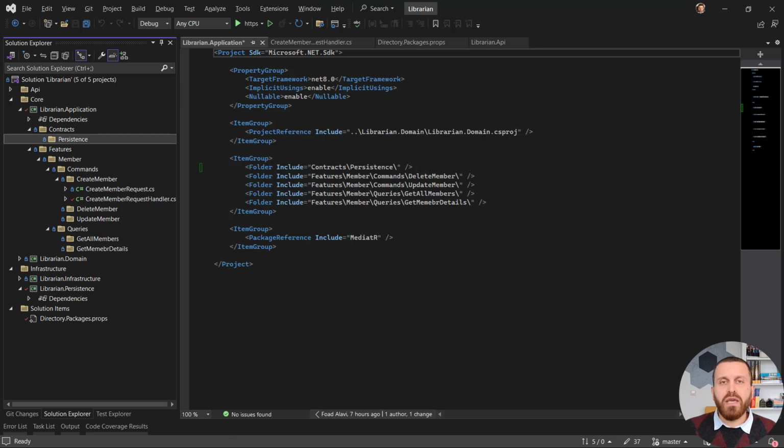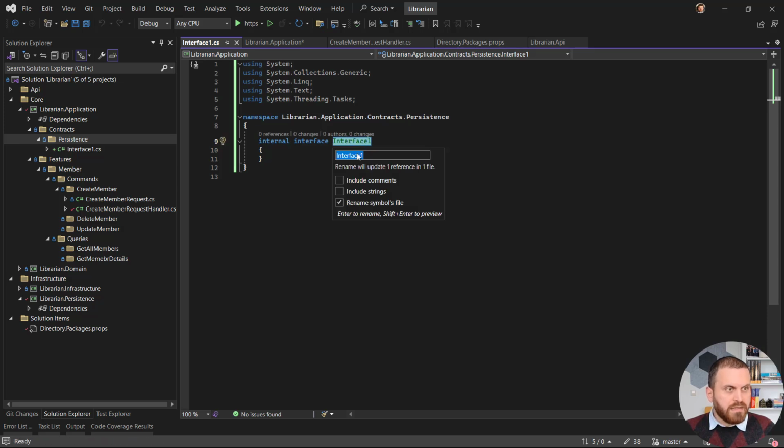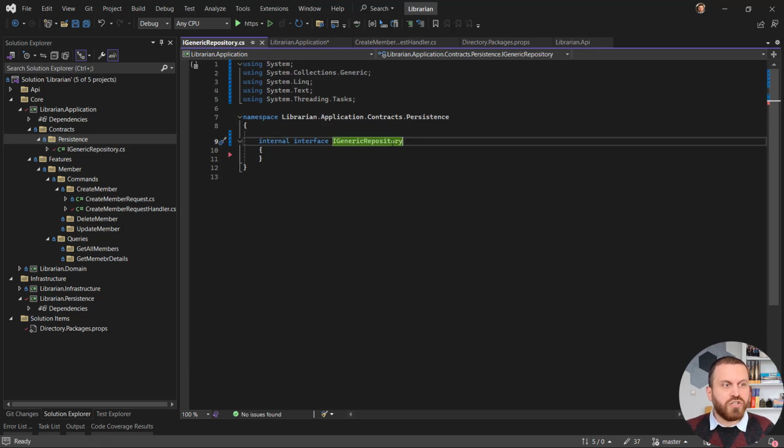I need to create my generic repository now. Let's create the interface for it and implement it. I'm going to create one interface and let's call it IGenericRepository. It should be generic, then we should pass a type to it. And now it is time to put some conditions for the type. Should we pass any type that we want to this repository? Of course not. We should only be able to pass domain models to this repository. Then we need to write where T is of type class. No, not class. A type of entity.